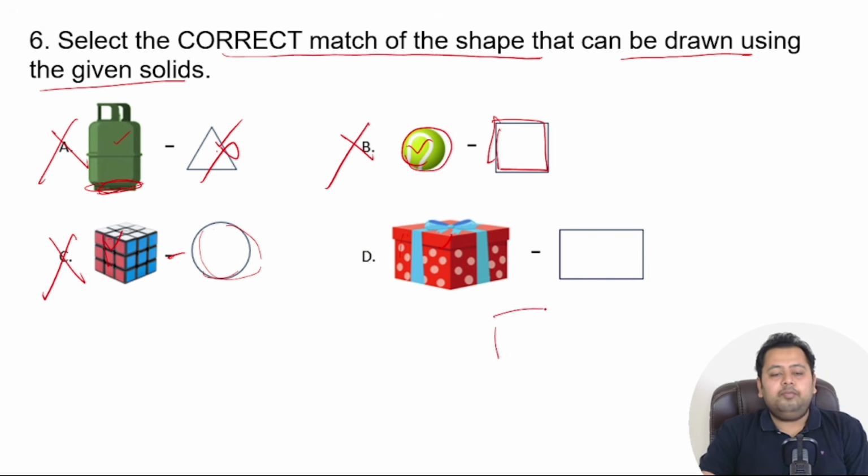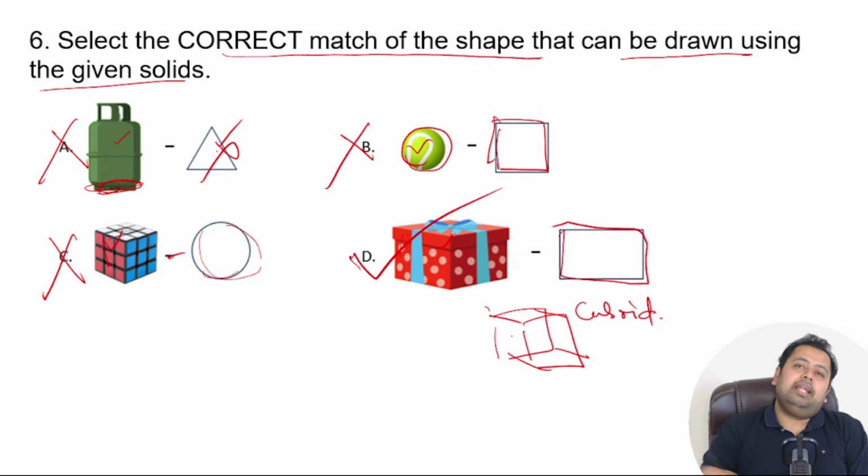A cube can be drawn using a rectangle. So yes, you can do it. I'm really sorry, this is not a cube, this is a cuboid. So a cuboid can be formed with the help of a rectangle. So this is the correct answer. If you have got it right, then please give yourself a star and we move to the next question.